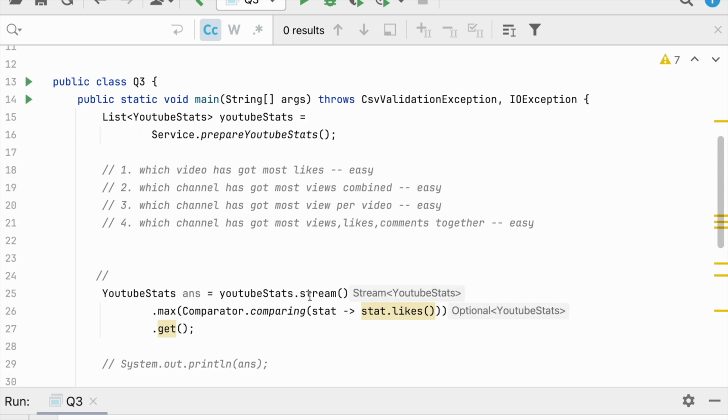And what is question number 3? Which channel has got the most views per video? Sometimes under a channel, suppose there are 10 videos, one or two videos may get a huge number of views, in millions, and the others are just getting thousands. So if we check the views per video, it may become less. We would say that for that channel a few videos have worked miraculously, but some other videos have failed miserably.